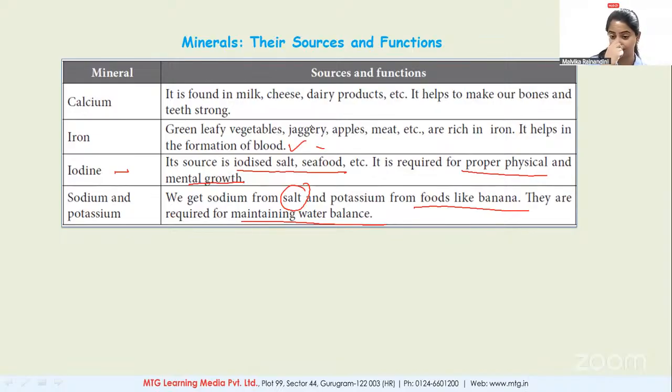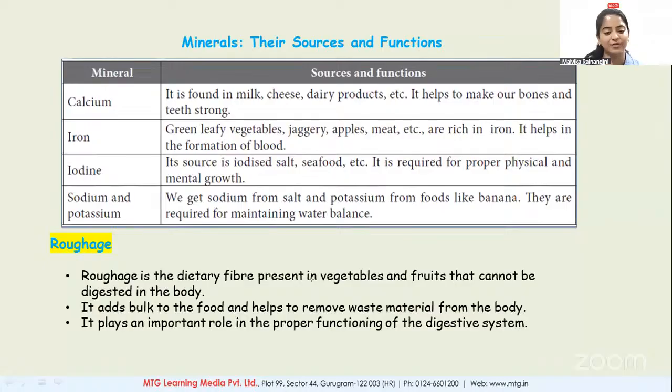Now roughage. What is this roughage? These are the fibers that are present in the vegetables and fruits. But this is not digested by our body. This is not giving you any kind of nutrients, but it is a very important part of our diet. Why? Because it adds bulk to the waste material and helps in the process of defecation.